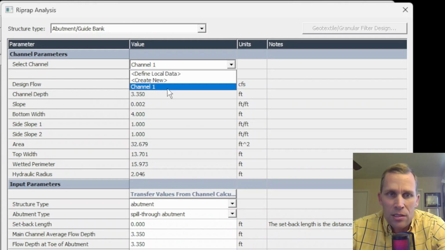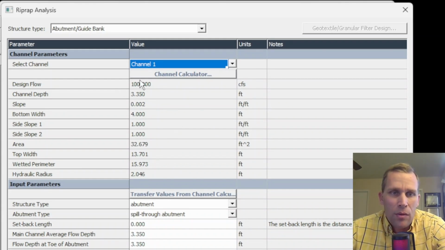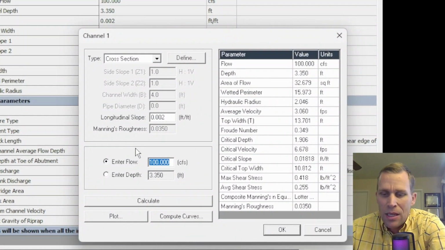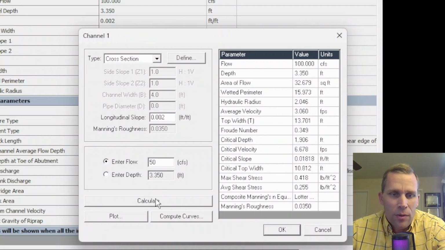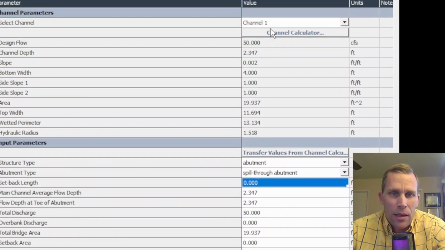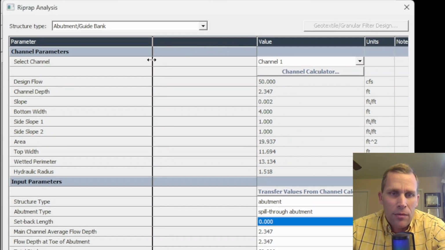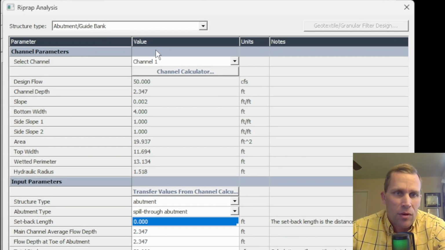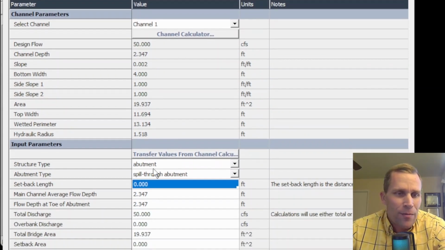So we'll just stick with our channel 1 design with all of its parameters. The design flow right here is 100. Let me go ahead and change that back to 50, and then we can change it back to 100 later if we want. Calculate and OK. It looks like whenever I do a calculation, it likes to resize these columns. And this first column for parameter is absurdly large, so that's why I'm making it smaller, but whatever.